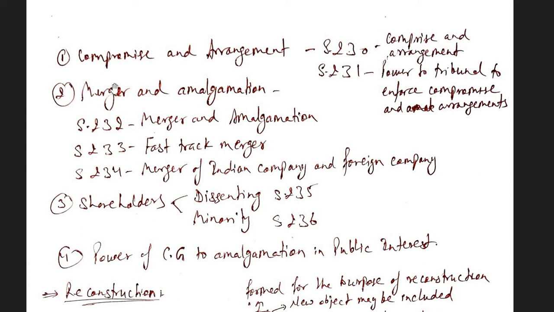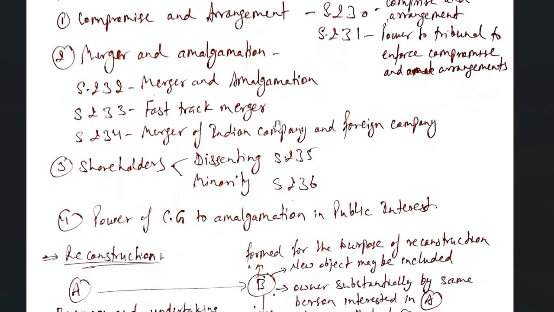We will be dealing with the topic of compromise, amalgamation, merger, arrangement. Section 230 talks about compromise and arrangement. 231 talks about power of tribunal to enforce compromise and arrangement. Then merger and amalgamation. Section 232 talks about merger and amalgamation. 233 talks about fast track merger. 234 talks about merger of Indian company and foreign company.